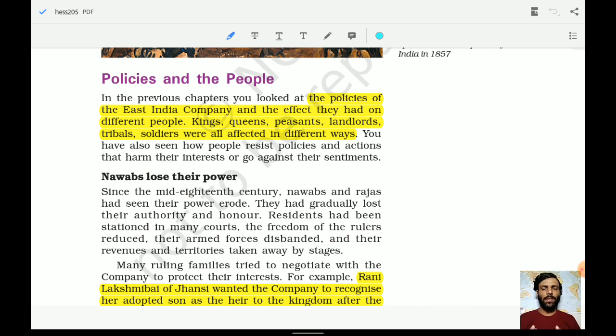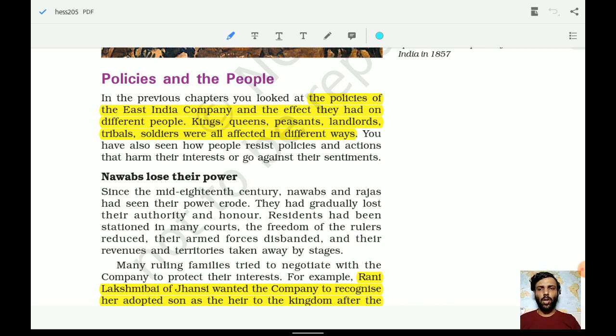how with the different policies such as the annexation policy and the subsidiary alliance, all these different types of policies were introduced by these Britishers to capture the powers of these kings and queens, and they always had higher revenue taxes on the peasants. So cumulatively it created an environment which was not conducive. The conditions were not really good for the people who were working in the armies of British India. Okay, so the sipahis which they hired were also not happy. So why? We will understand that as well.